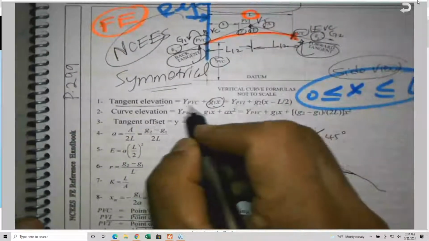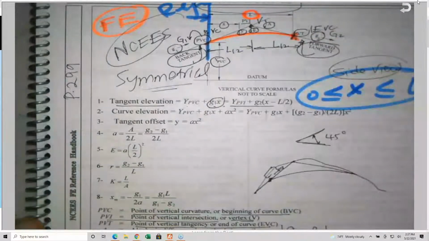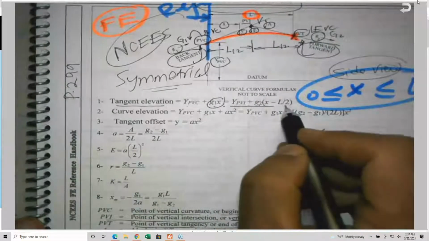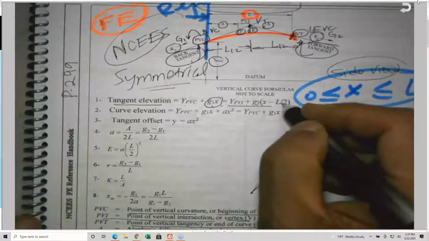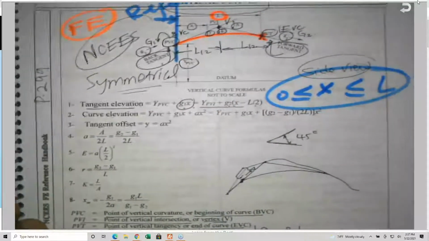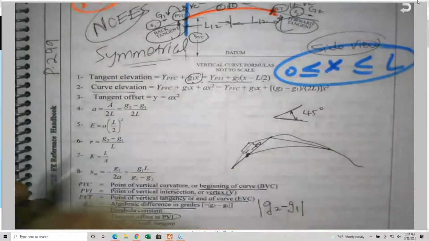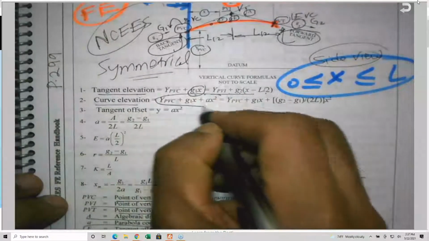Or the other equation is the BVI plus G2, which is the second gradient, times X minus L over 2. Because this is a symmetrical vertical curve, as I told you. L over 2 came from the fact that the vertex, or the BVI, is halfway between the beginning and the end of the vertical curve. Curve elevation: I need to get the elevation along the curve itself. This is the tangent. It is equal to this equation. This is the parabolic equation.